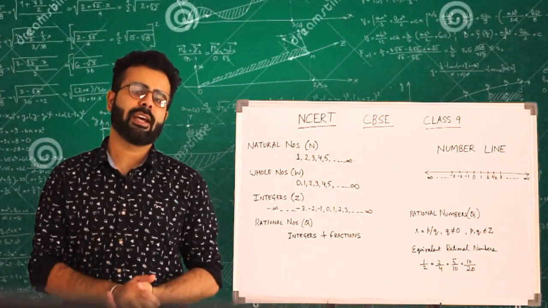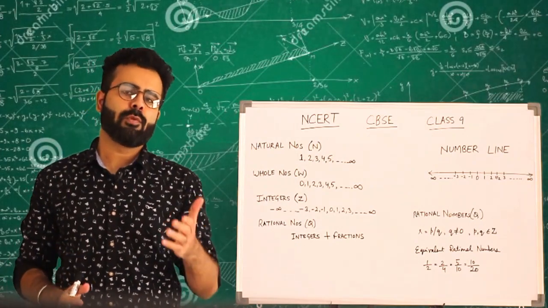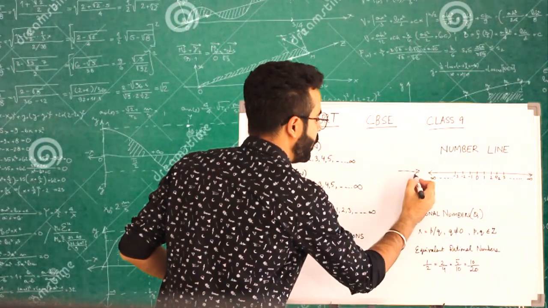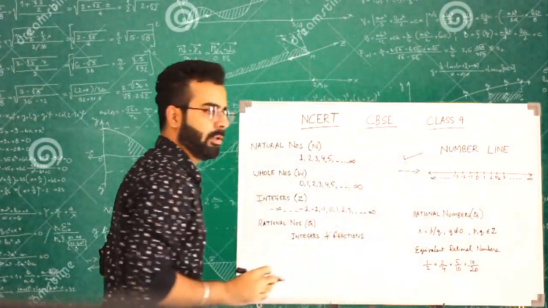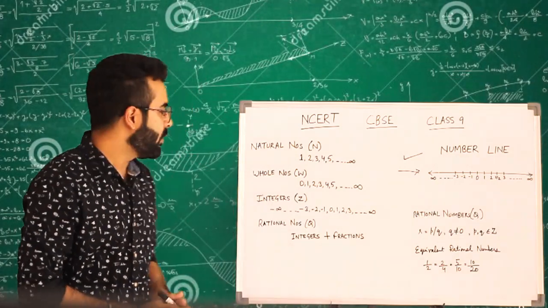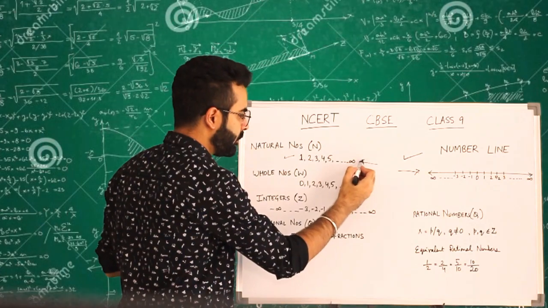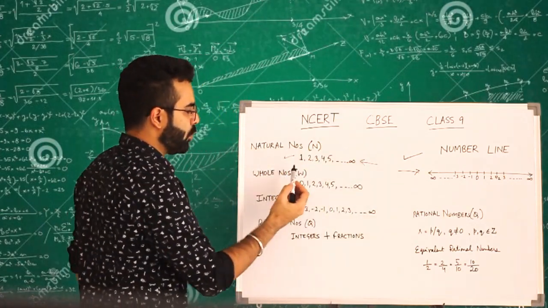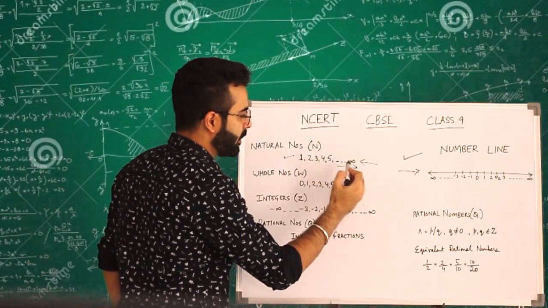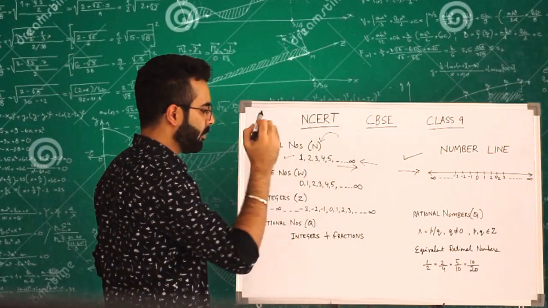So here's a quick recap of what we have learned in the previous classes. In the previous classes, you have already learnt about the number line. This is our number line, and you already know how to represent the numbers on it. So now the next thing is, what are natural numbers? The set of numbers which start at 1 and go up till infinity are called natural numbers. So 1, 2, 3, 4, 5 up till infinity are the natural numbers. This set is represented by capital N.